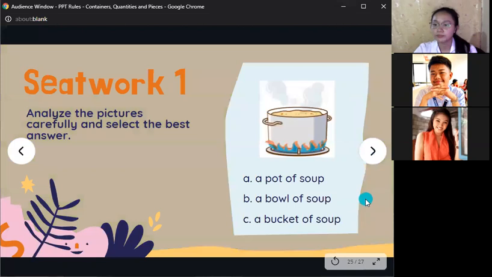The next one. Oh, this is the last one. A pot of soup, a bowl of soup, or a bucket of soup. A pot of soup. That is right. Very good. Okay, it seems to me that you have mastered it. Are you ready for the second one? Yes, ma'am.